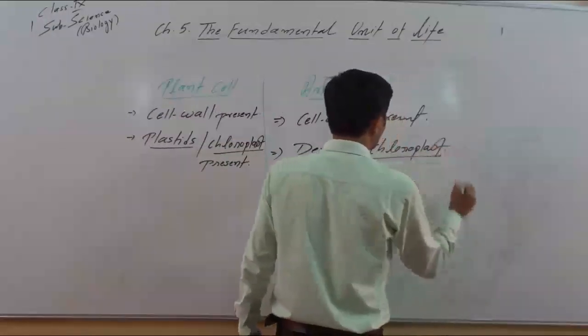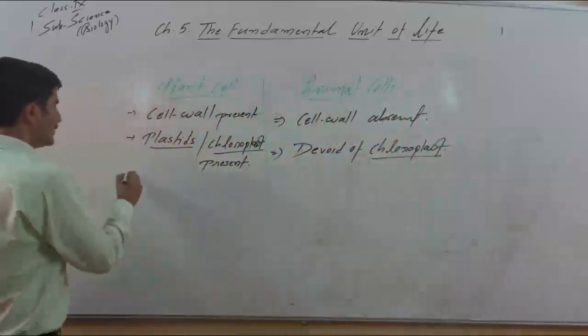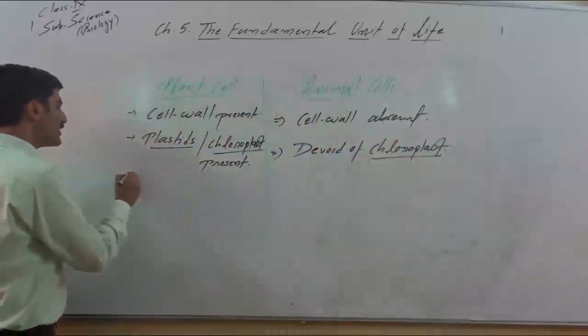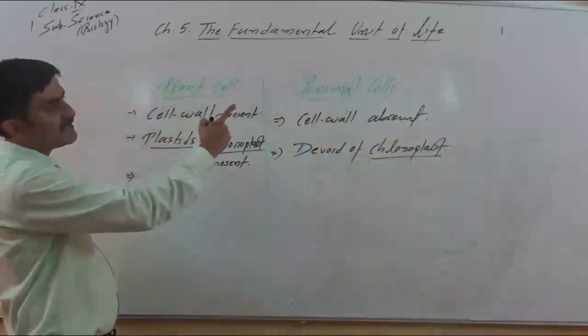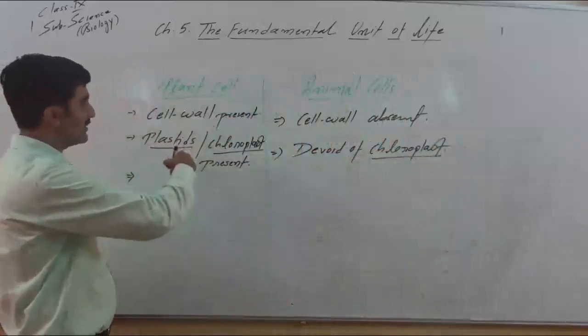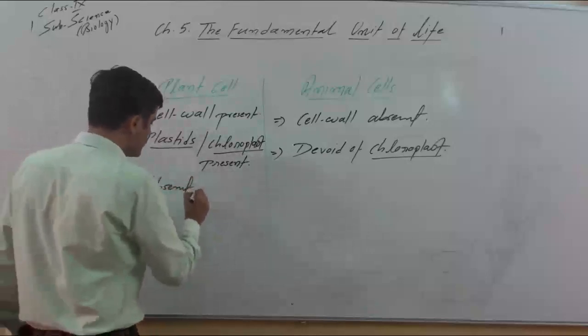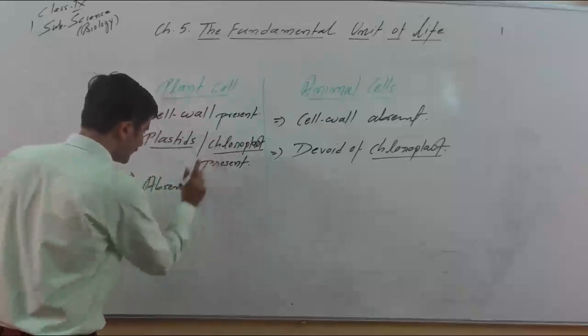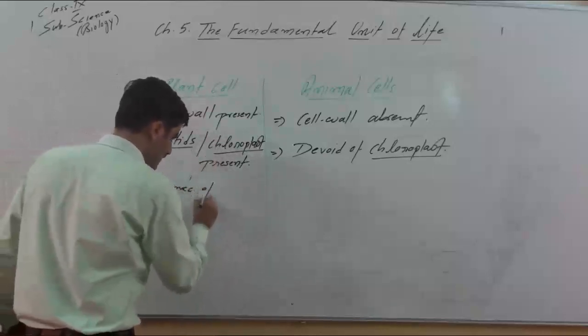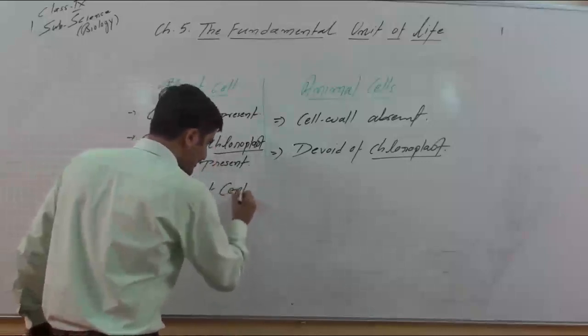Okay, they are devoid of chloroplast, that's why they are heterotrophs. Third very important point, something present in animal cell but absent in the plant cell, that is the absence of centriole. Centriole we will discuss.